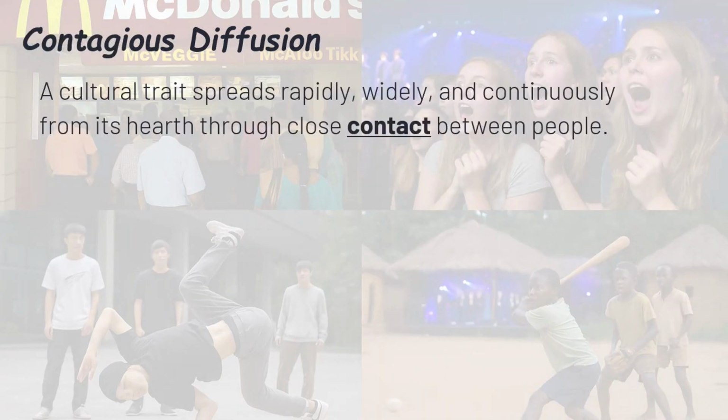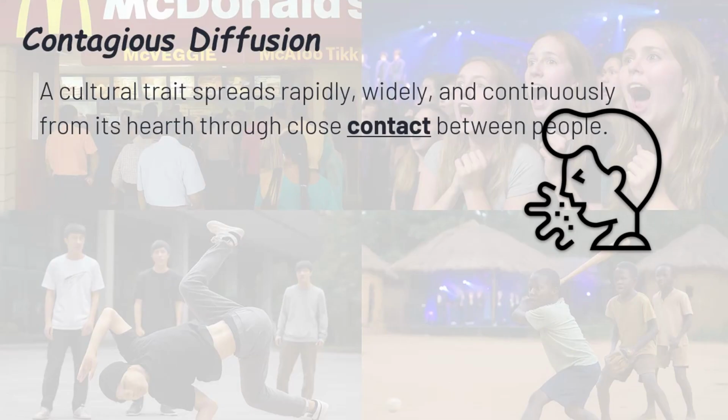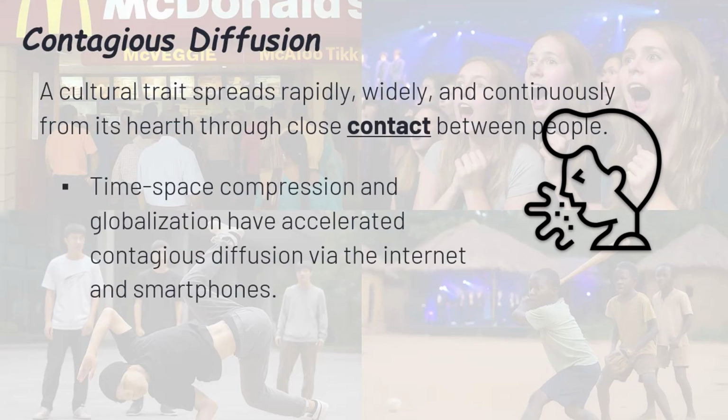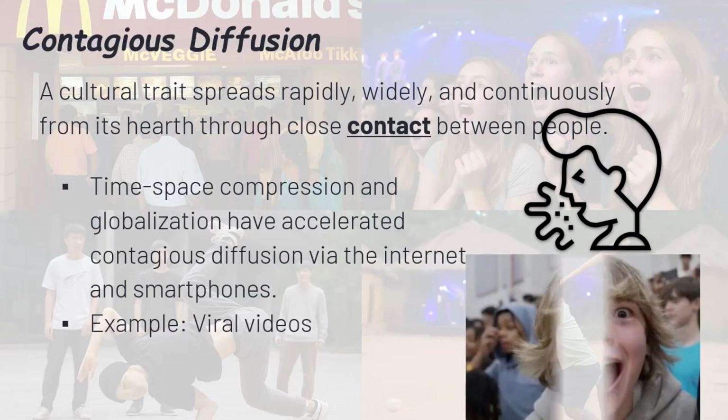Forget slow and steady. Contagious diffusion is culture spreading like a group chat rumor. It moves fast, hits wide, and touches basically everyone in its path. This type of diffusion happens when a cultural trait spreads continuously outward from its hearth through direct contact. No gatekeepers, just hype.